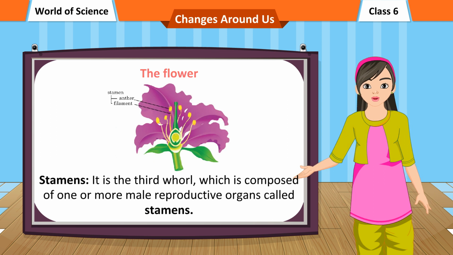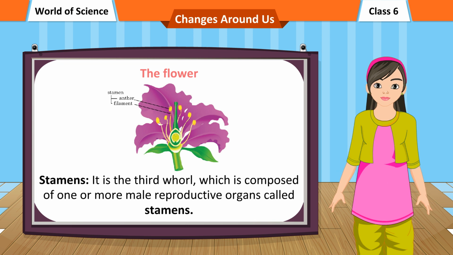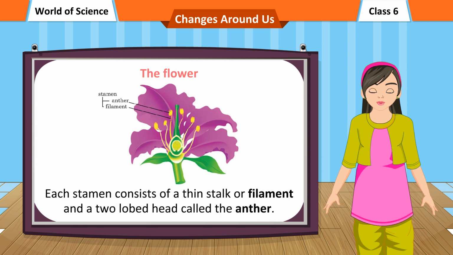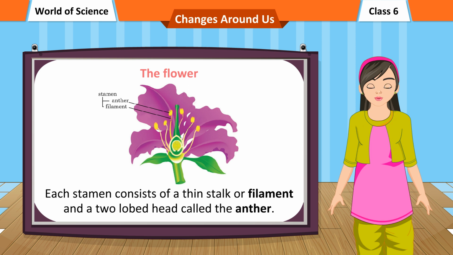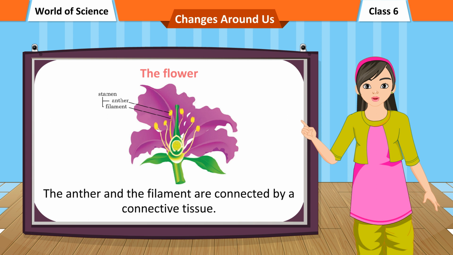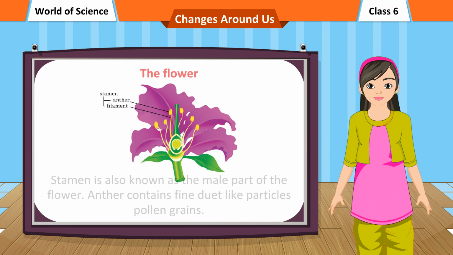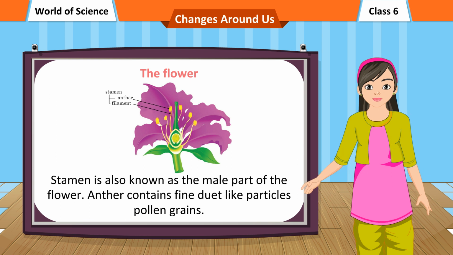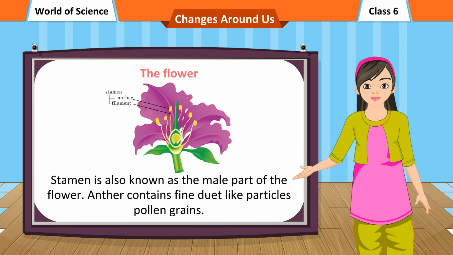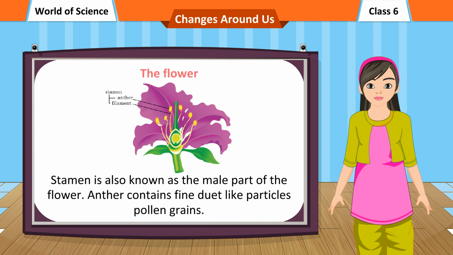Stamens. It is the third whorl, which is composed of one or more male reproductive organs called stamens. Each stamen consists of a thin stalk or filament and a two-lobed head called the anther. The anther and the filament are connected by a connective tissue. Stamen is also known as the male part of the flower. Anther contains fine dust-like particles, pollen grains.